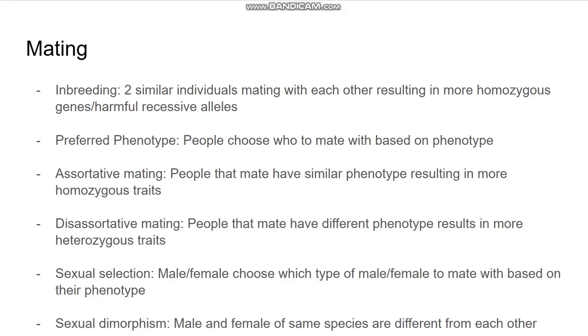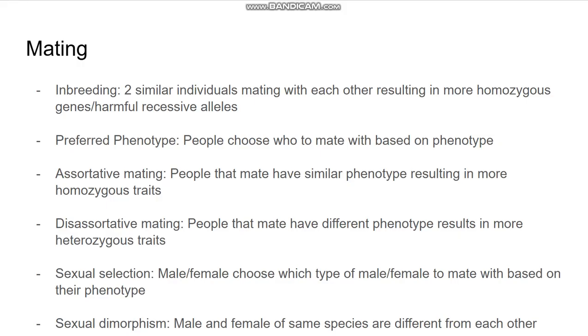And then assortative mating means that those people who mate have similar phenotypes, and that results in more homozygous traits. For example, say a dog has blue eyes, and then the dog mates with another dog who has blue eyes. That's called assortative mating because it's individuals who have similar phenotypes that mate, which results in more homozygous traits. Then disassortative mating means people who mate have different phenotypes, and that results in more heterozygous traits. So say a blue-eyed dog mates with a pink-eyed dog. That's called disassortative mating.